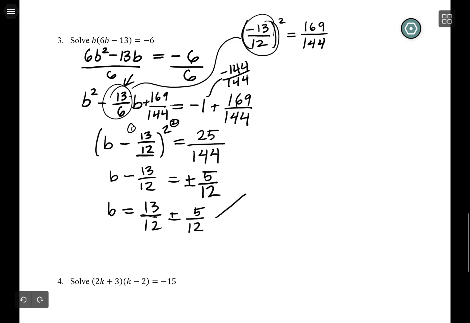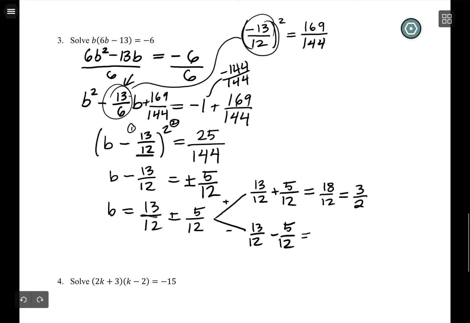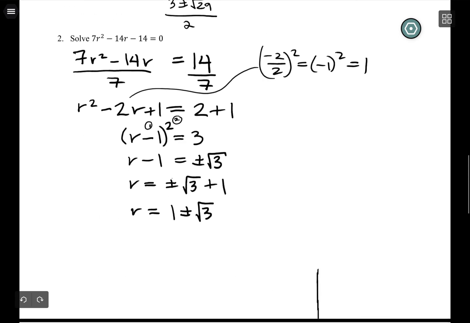This is really giving us two answers, right? I never want you to forget that. So this is saying one of my answers is 13/12ths plus 5/12ths, and one of my answers is 13/12ths minus 5/12ths. And you don't have to write this out the way I do. I'm having a really hard time getting myself to write 12ths apparently. But it's kind of a nice little way to organize it for yourself. So one is the plus and one is the minus, and it doesn't matter which is which. You could switch the top and the bottom, that's fine. So I get 18/12 for the plus. I can divide 6 out of that, and I get 3/2, 1 1/2. And then 8/12 for the bottom.